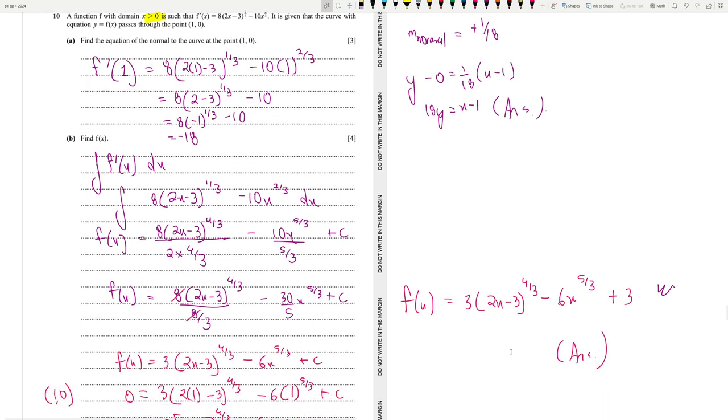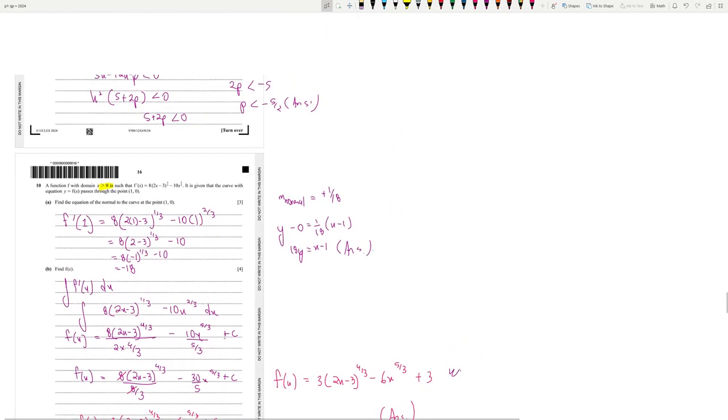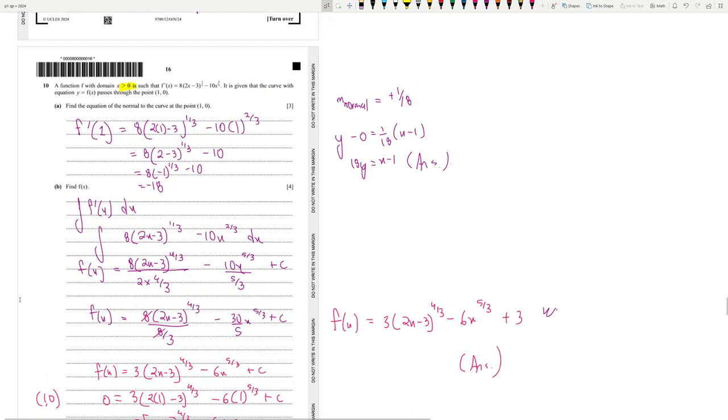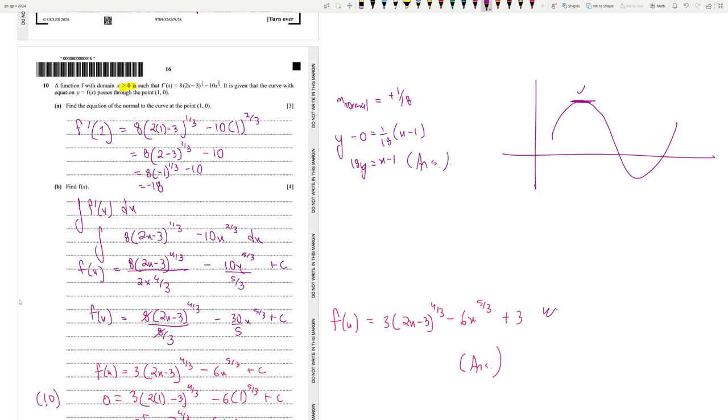How did we figure that out actually? Because look, if you equate dy by dx with 0, what does the turning point mean? That the curve goes like this and this. At that point, dy by dx becomes equal to 0. So at one point it was an increasing function. After the turning point, it becomes a decreasing function. So it's really essential to say that there are no turning points.